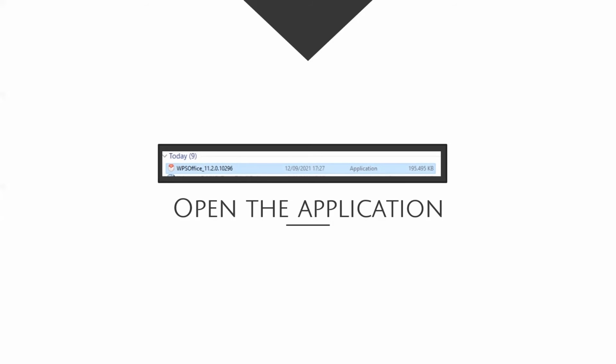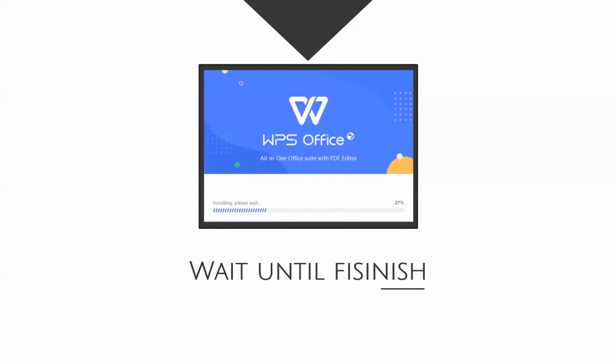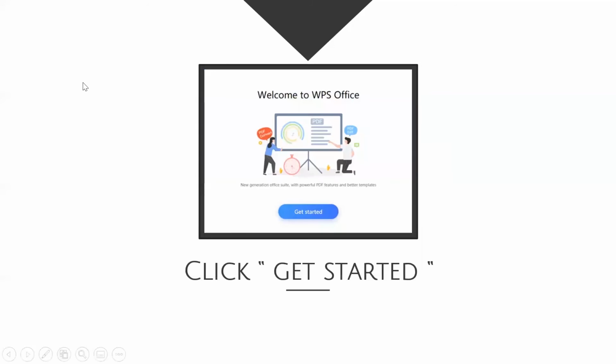Next, you click the file and a pop-up display appears as shown in the picture. Checklist: I have read and agree with WPS Office license agreement and privacy policy. Next, click install now. You can wait until the software finishes installing. Then click get started to start the application.